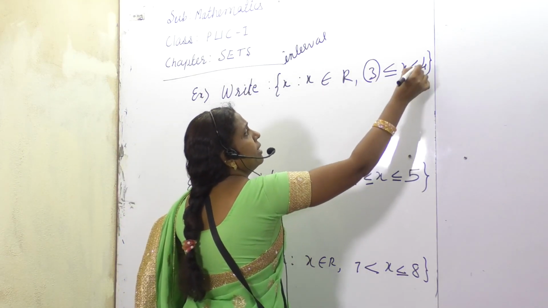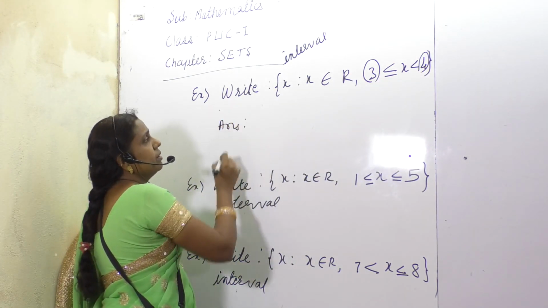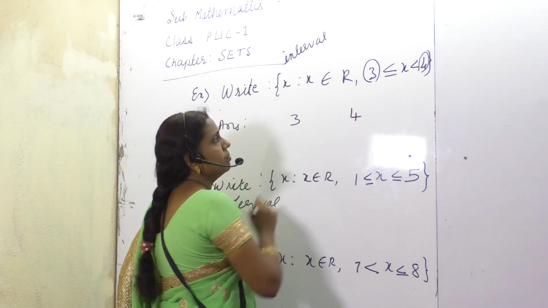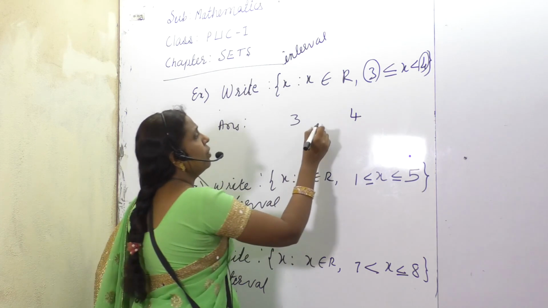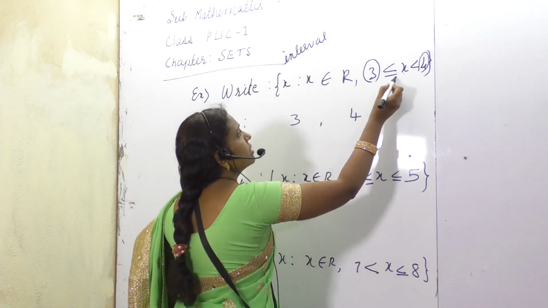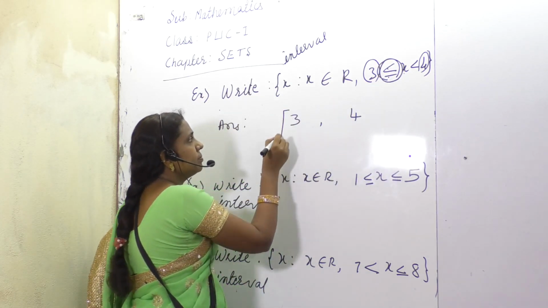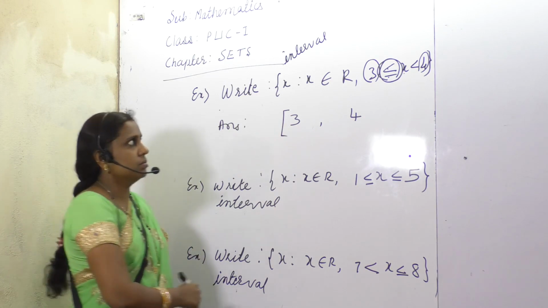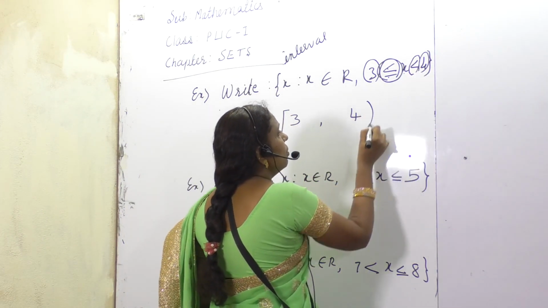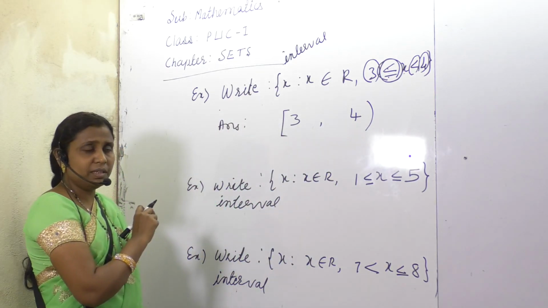First you have to write the number. Here I will put the answer. What are the numbers? 3 and 4, with a comma in between. And here you check X. Less than or equal to means closed. Here only inequality. Check this. Then open. Are you getting this properly?